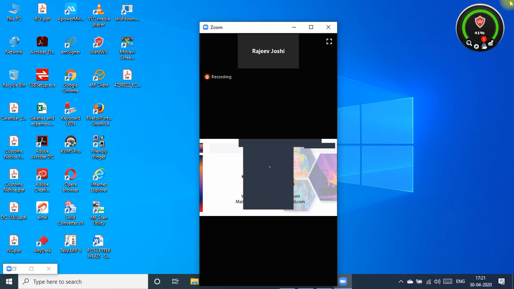If the face is found in the database, it will show that this person is Rajiv Joshi and his temperature is this much. If the face is not in the database, it will just show the face and the temperature information, with no personal information or name, because he will be a guest.